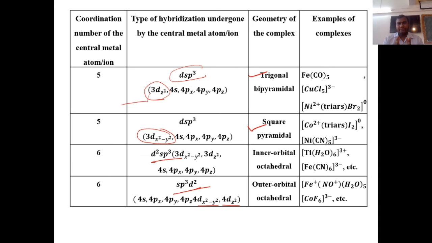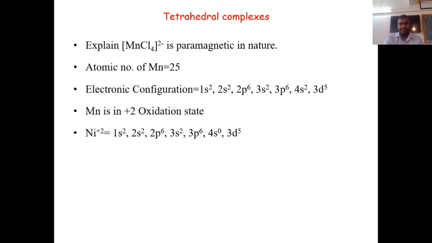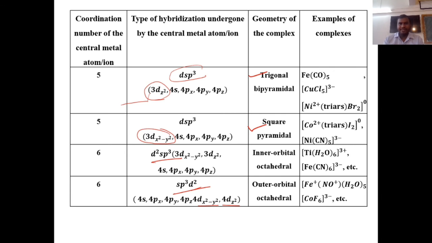This gives the concept of whether the complex is high spin or low spin, or whether the complex is diamagnetic or paramagnetic. So this is a very important feature or characteristic of VBT.